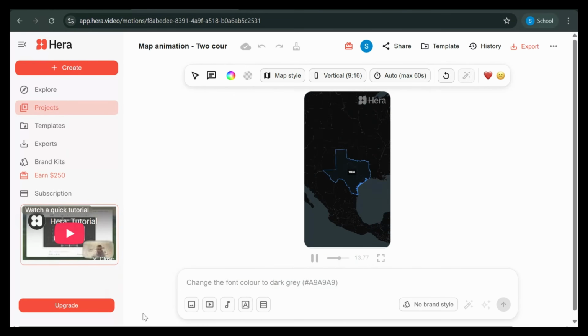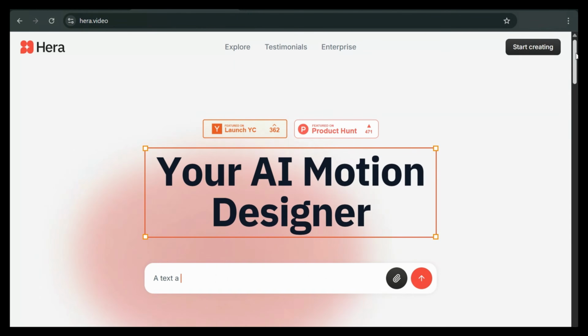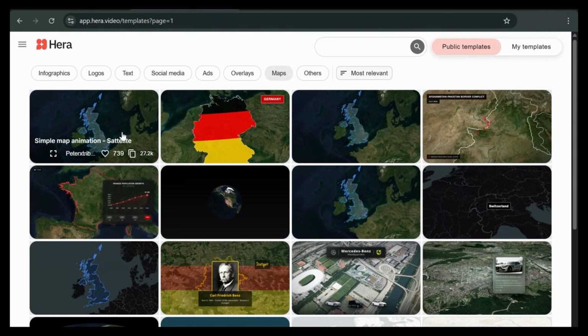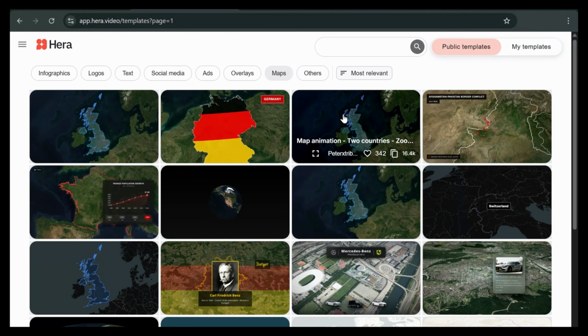Now comes the most exciting part, the motion graphics. Normally, creating animations like this takes hours, but with this tool, it's done in just a few clicks. Head over to Hera AI and sign in to the platform. Once you're in, go to Templates and click on Maps. You'll instantly see tons of ready-made animations. Scroll down and you'll find the exact template we need, the map animation with 2 countries.